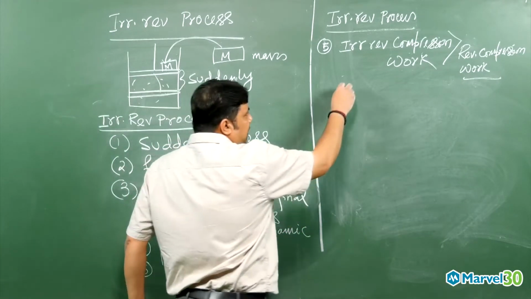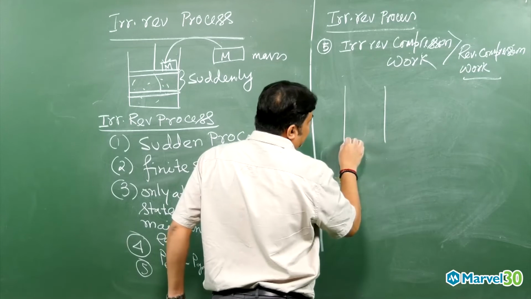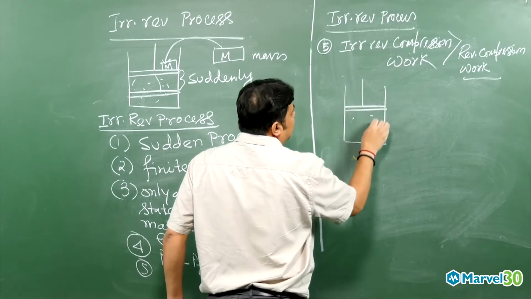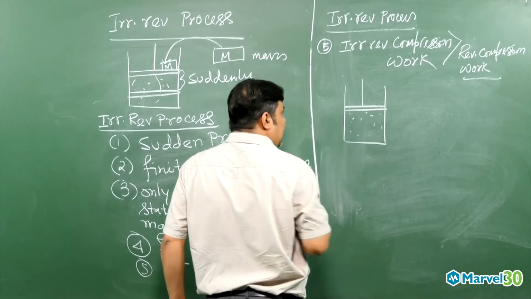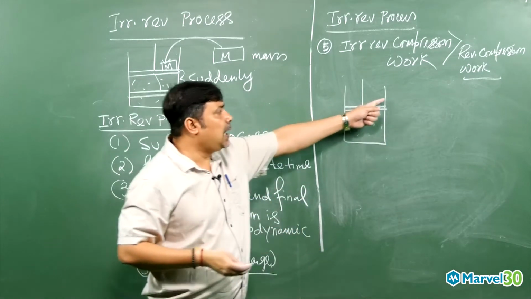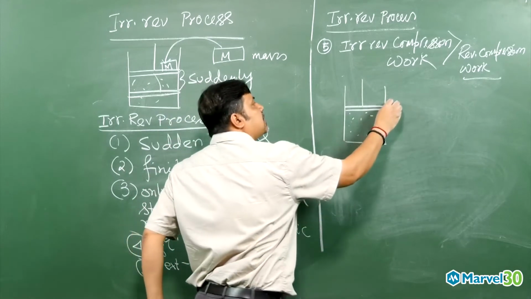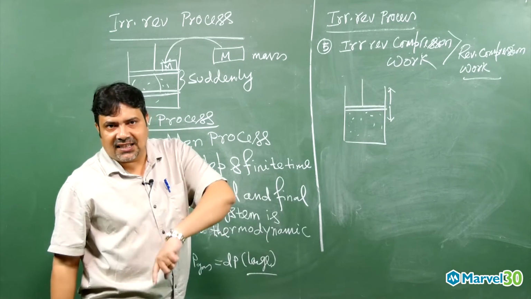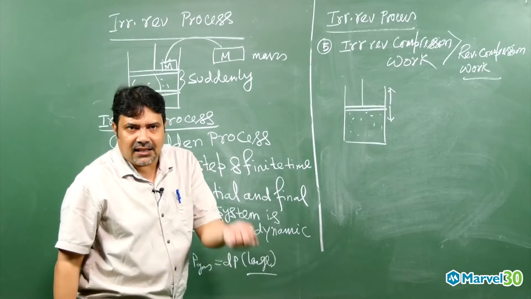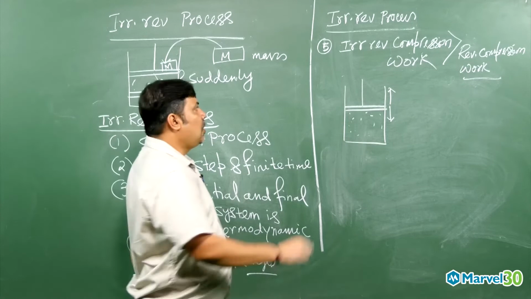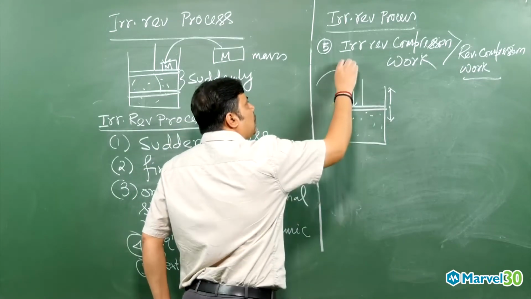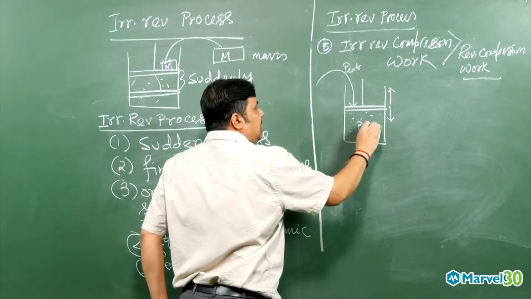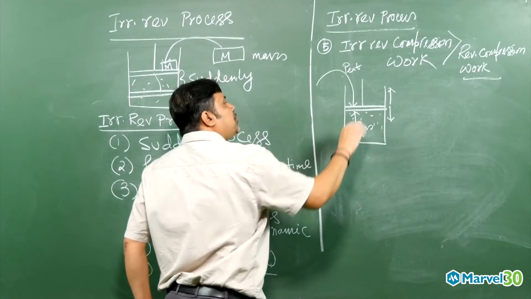Imagine this is a cylinder with gas molecules inside, and this is a piston. The piston is frictionless, so it can move up and down depending on whether P external is greater than P gas, or P gas is greater than P external. P external always acts over here, and P gas inside the cylinder acts opposite to it.